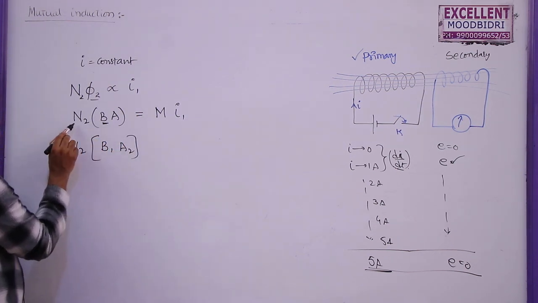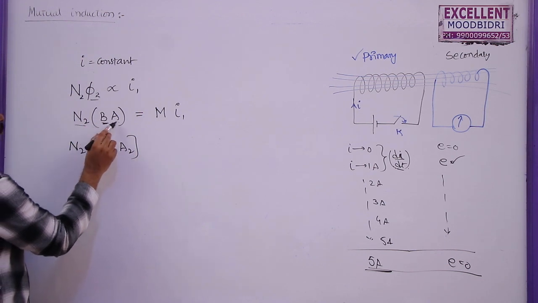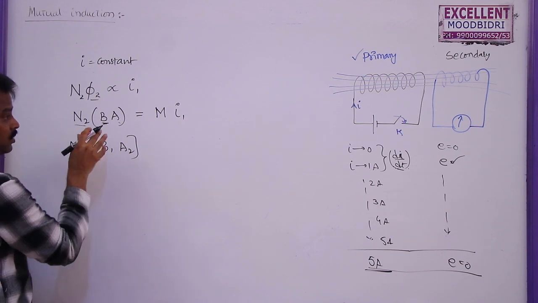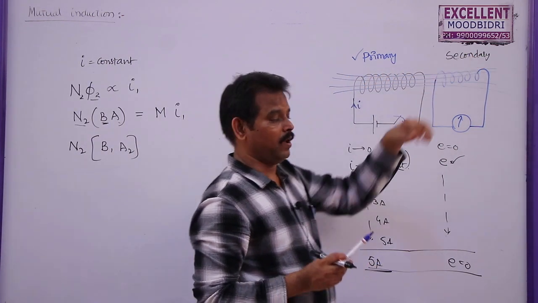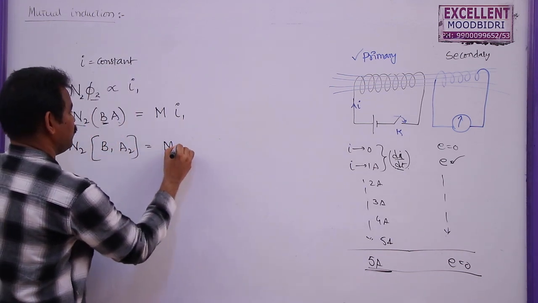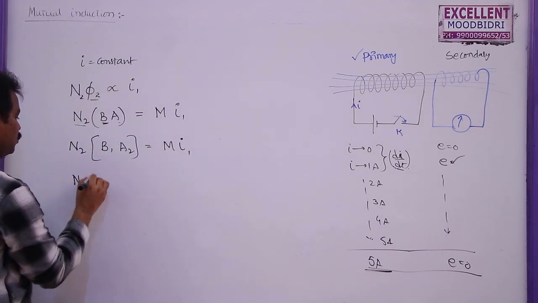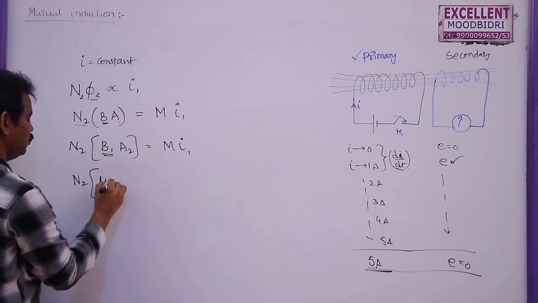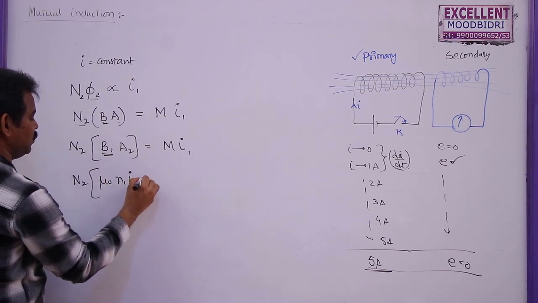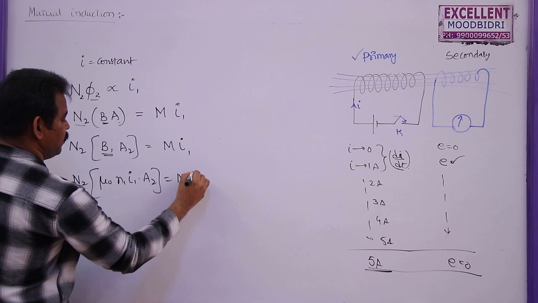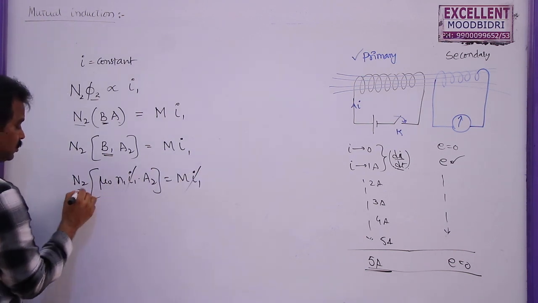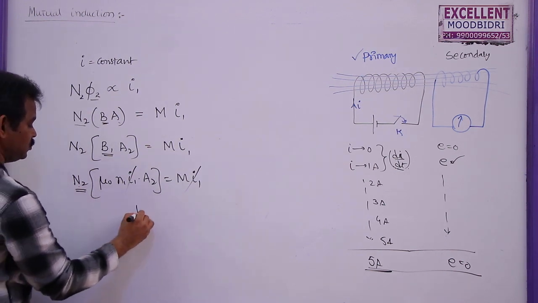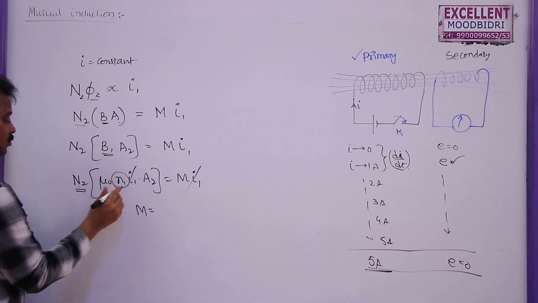Remember this, N2 is the total number of turns of the second coil. This is the flux through the secondary coil, which is equal to the product of the field produced by the primary coil into the area of the secondary, because these lines are passing through this area, which is equal to M into I1. So now I can write N2 into the magnetic field due to the primary coil. Here it is the solenoid. So this is mu naught N1 I1 into A2 is equal to M into I1. I1 gets cancelled. This total number of turns can also be given as N2. So here I can write M is equal to N1, total number of turns.